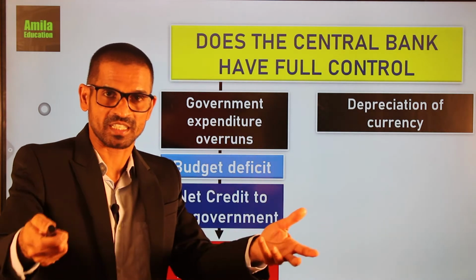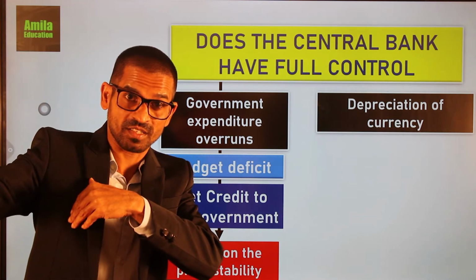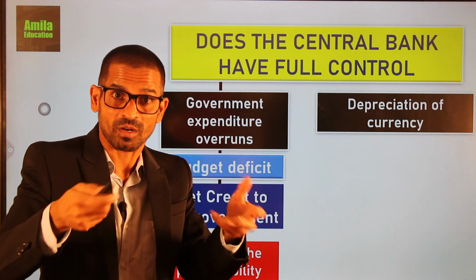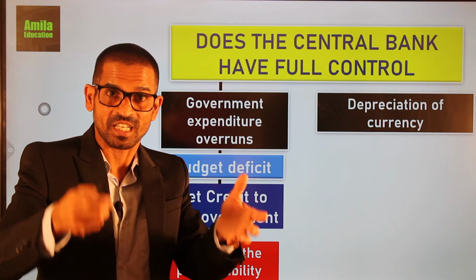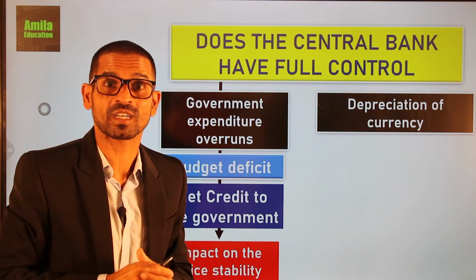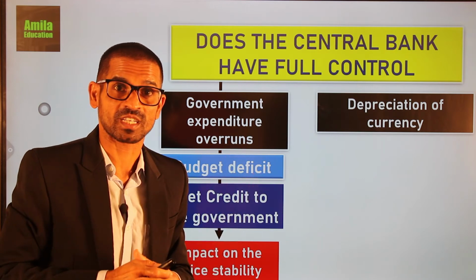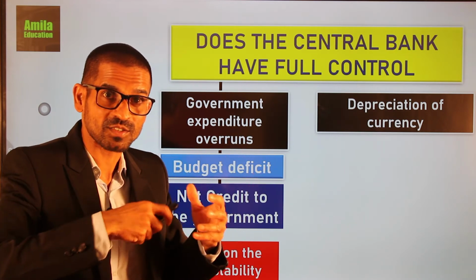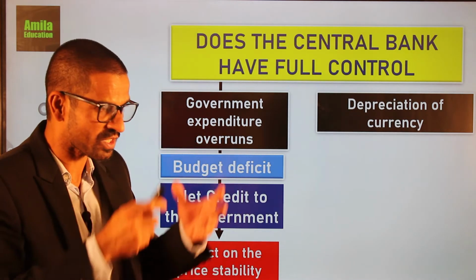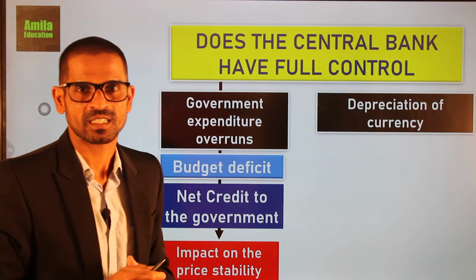Our currency is depreciating, which means the value of our currency in terms of other currencies is going down. That is because of a deficiency in the stock of foreign currency within the foreign exchange market. Then the central bank has to provide a sufficient amount of foreign currency to the foreign exchange market to maintain the value of our currency.